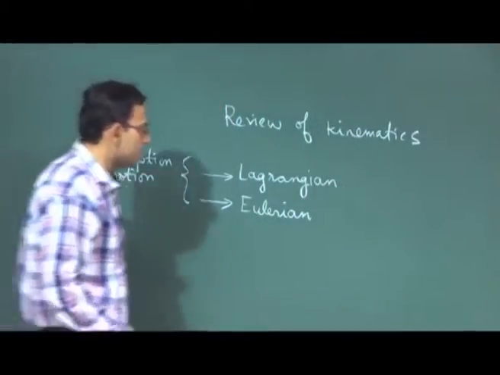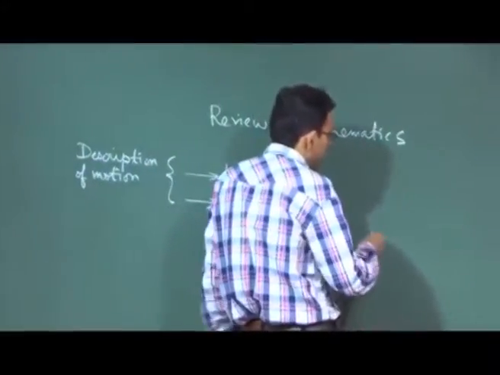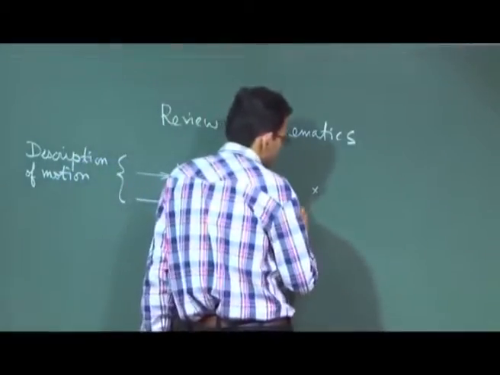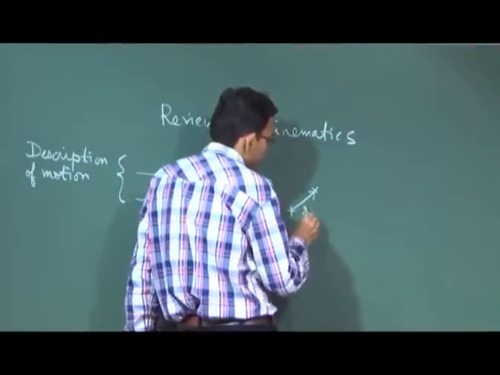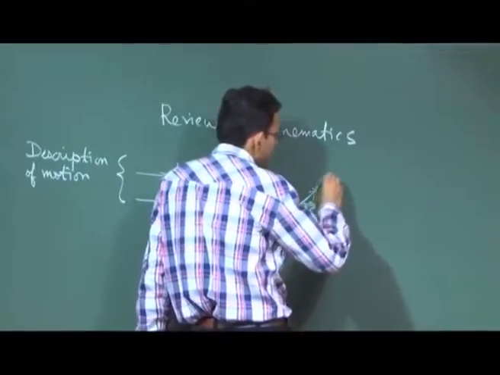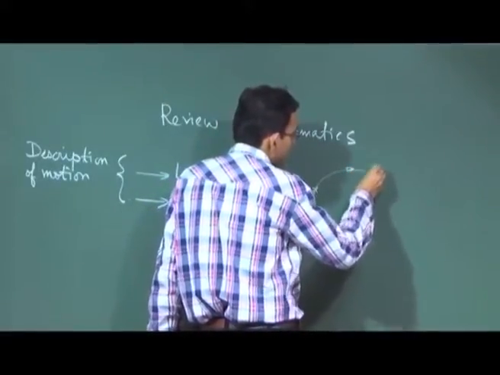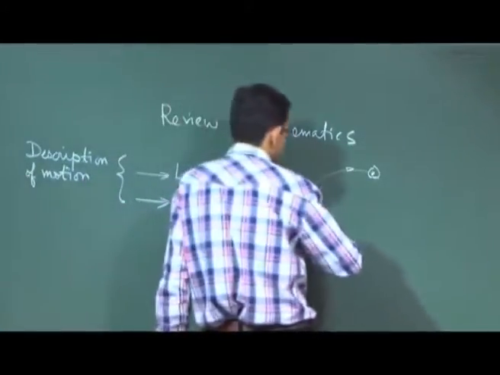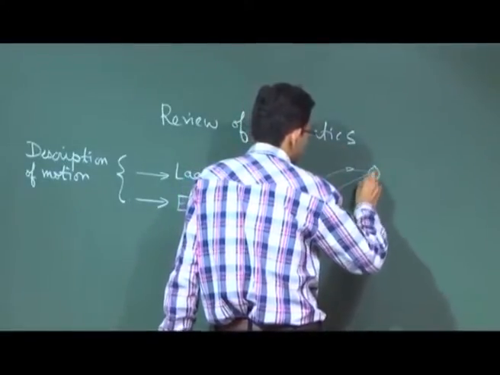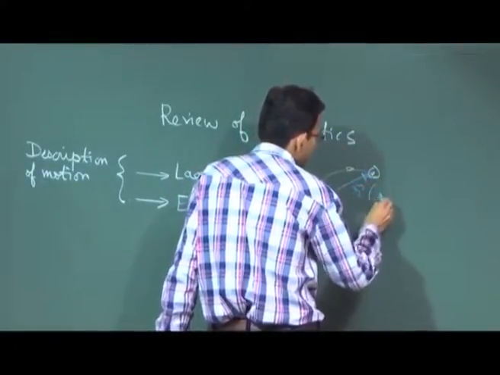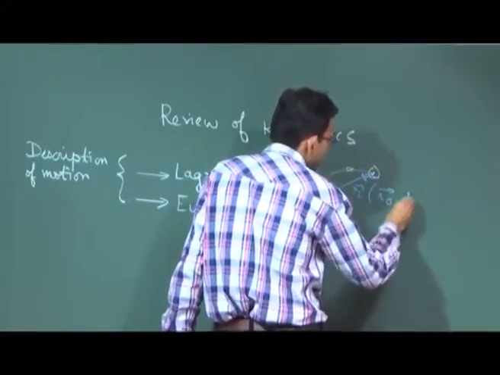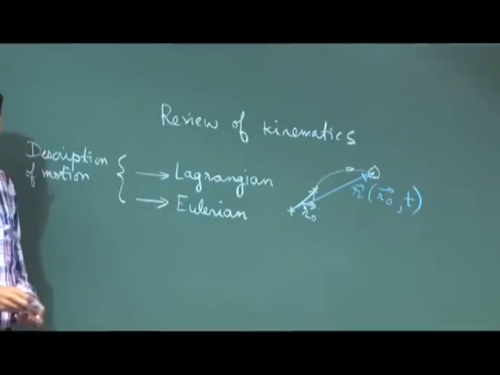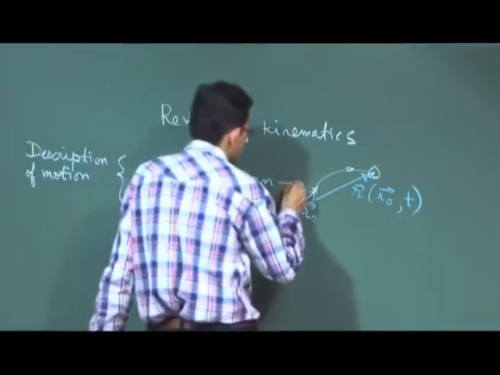So, how do you track particles? Basically you start with an initial position. This is given by a position vector r0, and then this particle evolves with time. So, currently this is the position vector r. So, you are tracking the particle, and this r is a function of the initial position r0 and the time t. So, this is the Lagrangian description.